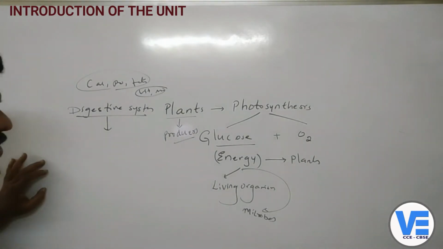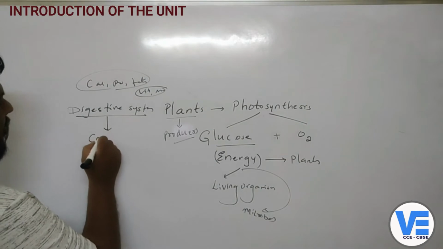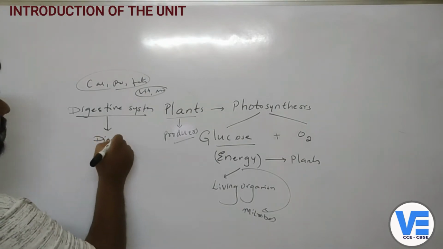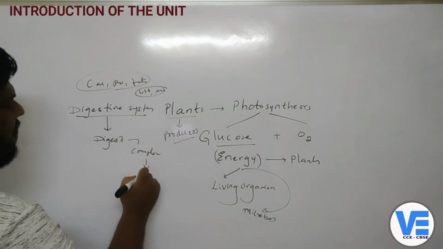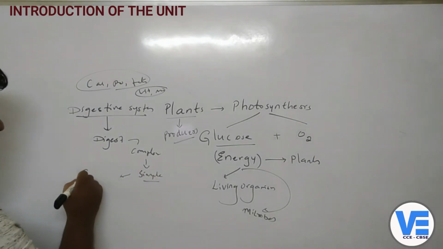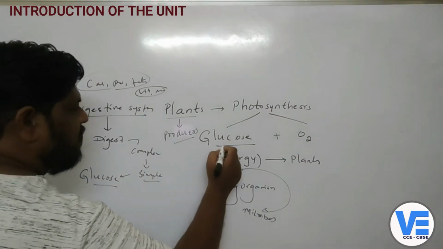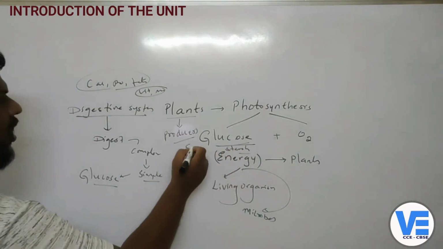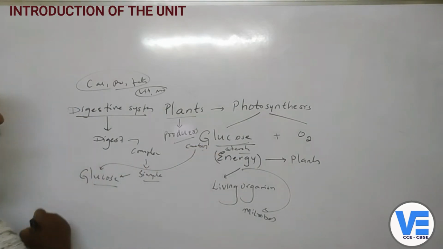We are consuming them. That means our digestive system will digest all the complex molecules into simple molecules, and then it gives our body the required glucose. That is the glucose which is present in the form of starch, or carbohydrates, that will form into glucose in our body.